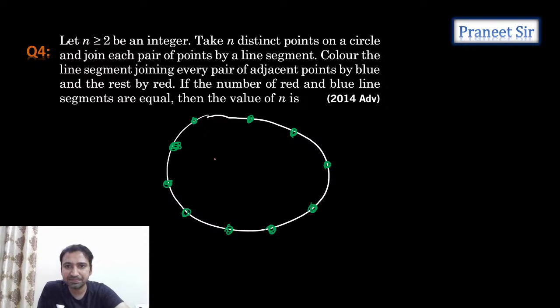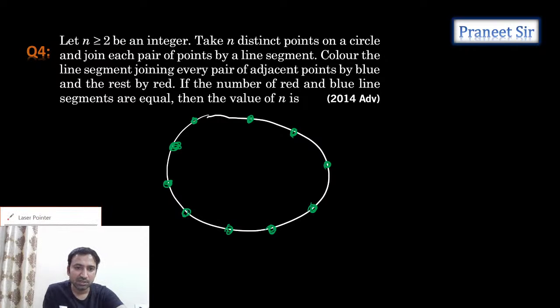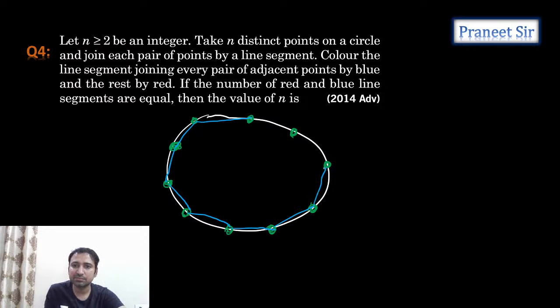Either red lines or blue lines. Every pair of adjacent points is joined by a blue line. So with these adjacent sides we should join by using a blue line, guys, like this. We are joining with the blue line. See here. Blue line. And the remaining, all possible ways, we can join with red color, like this.